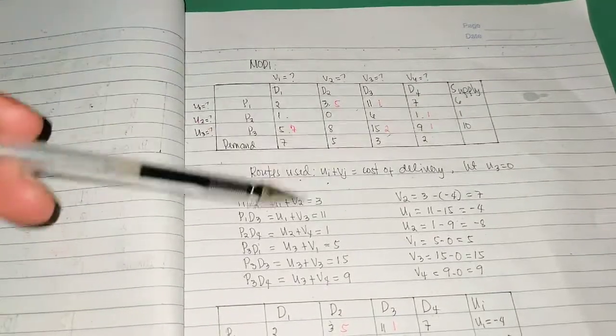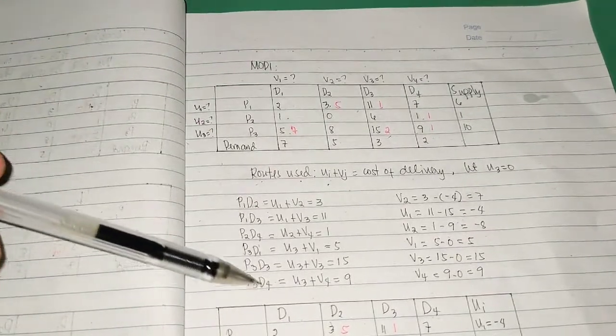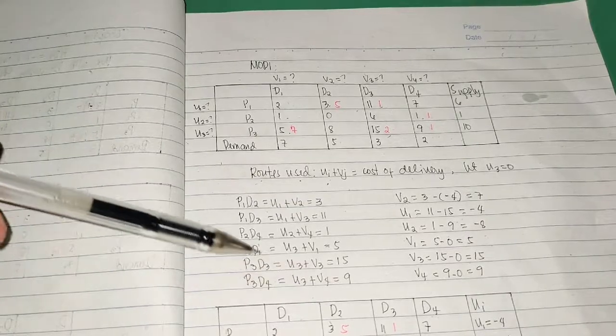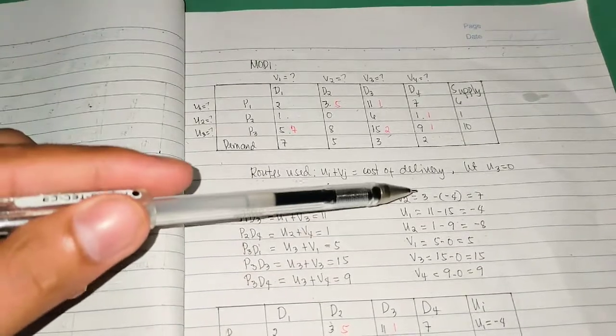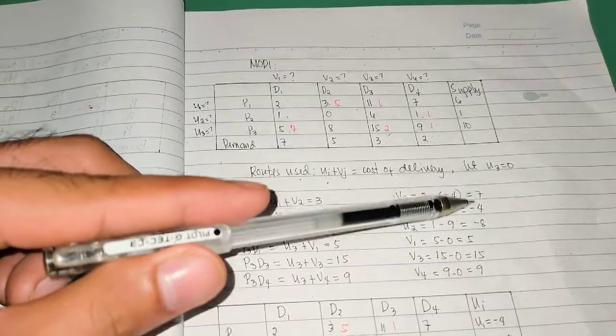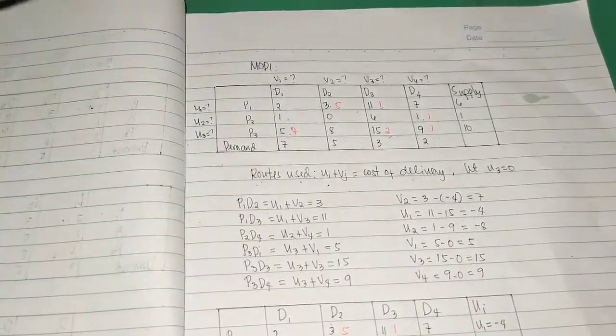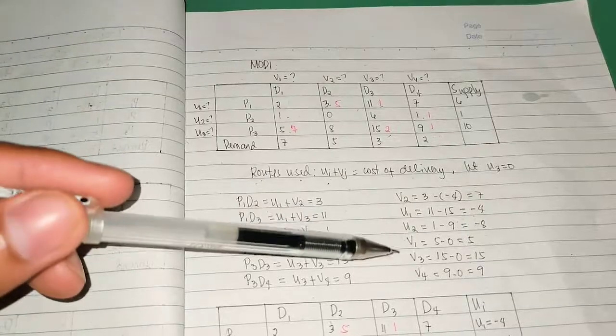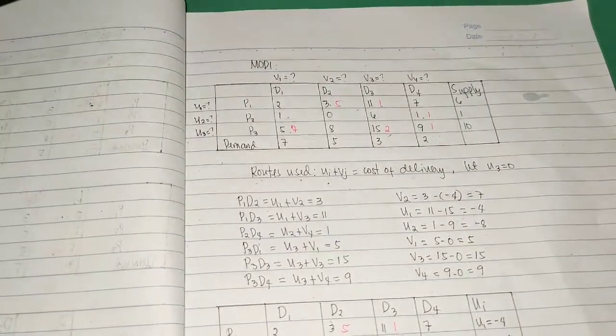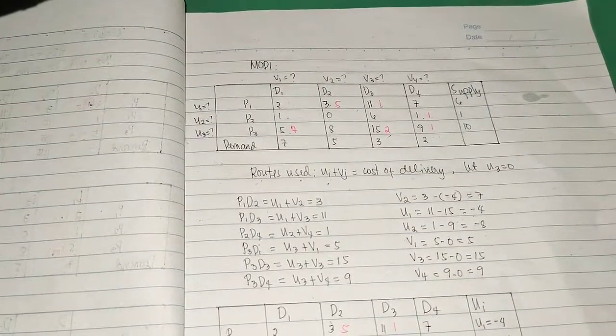Ito yung ating mga used roots at ito yung kanyang nagiging value: 7, negative 4, negative 8, 5, 15, and 9. Hindi ito magmamatter kung may negative man dito o wala. Magmamatter lang tayo sa ating unused roots.